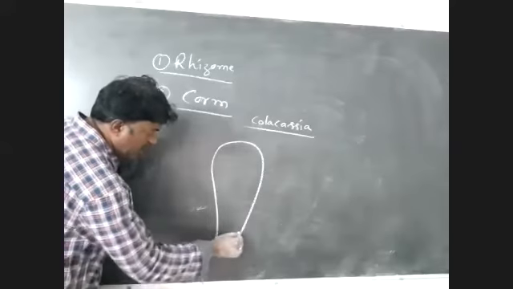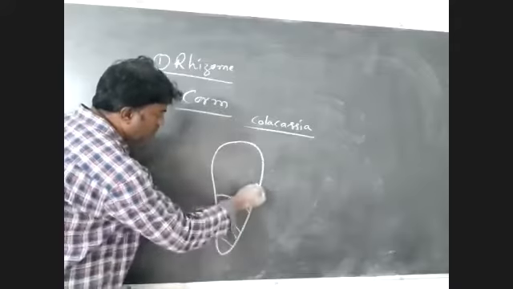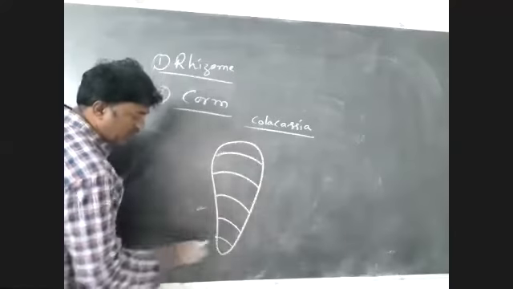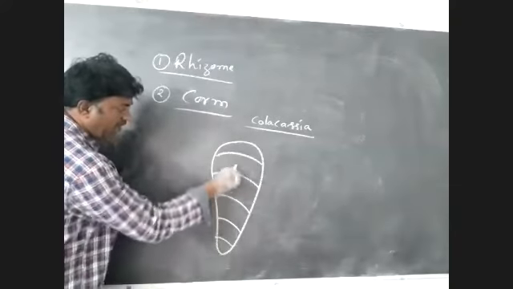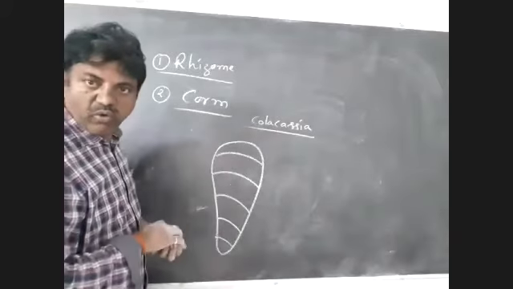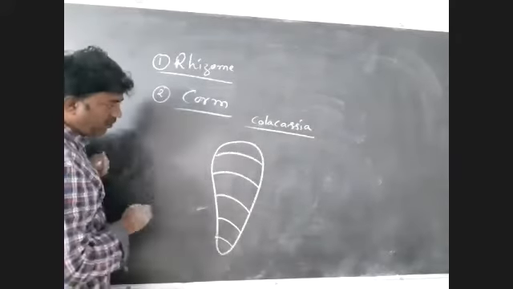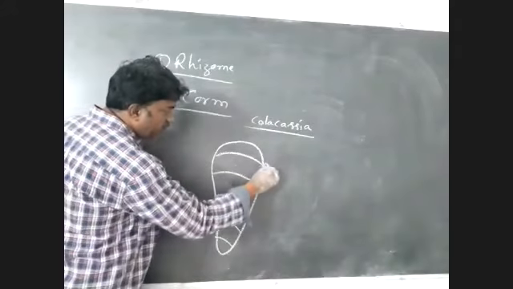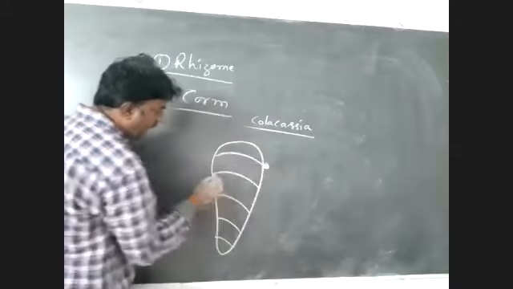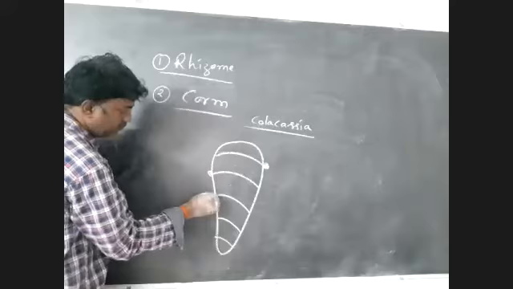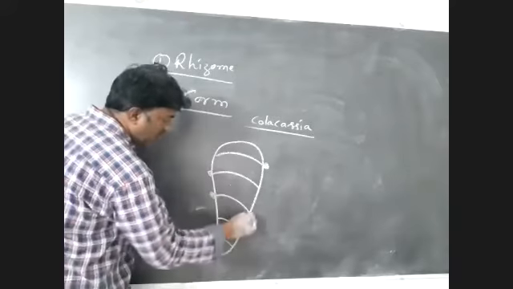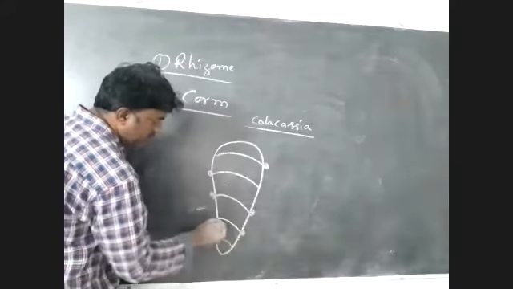It bears nodes and internodes. So these are nodes and internodes. Very, very important: at every node, axillary buds are present. So these are axillary buds.